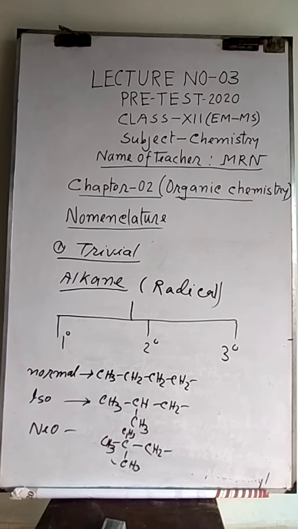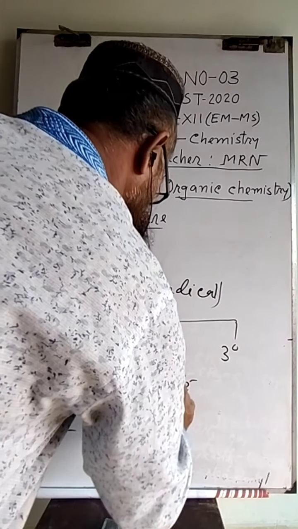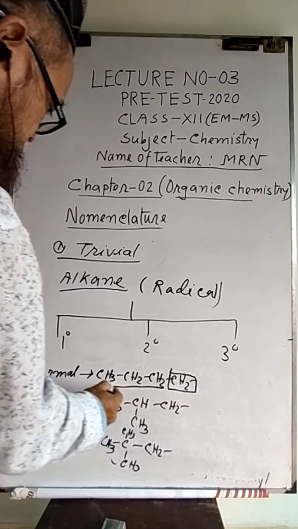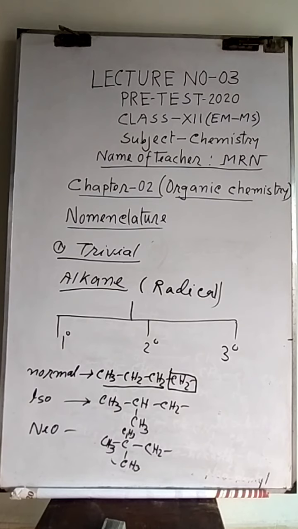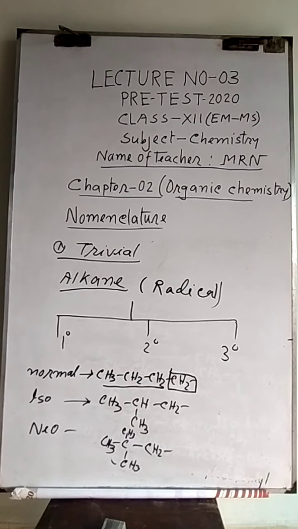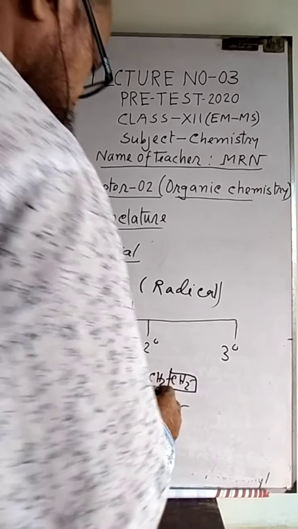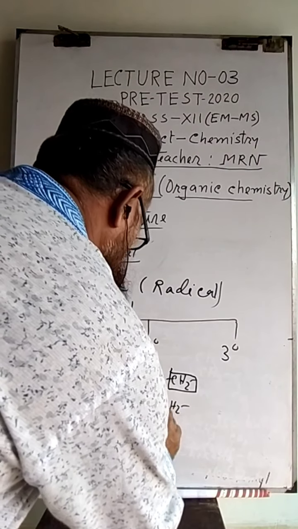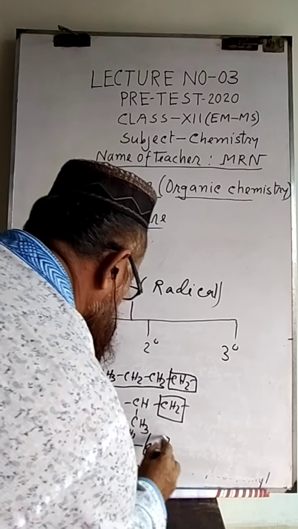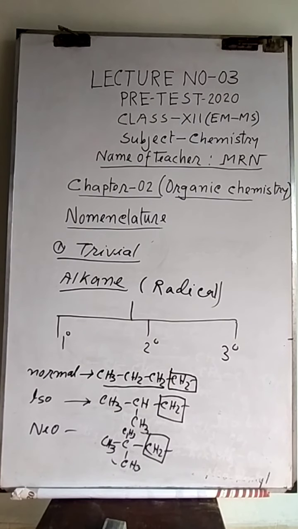They are primary radicals. Primary radicals depend on the following CH2. If CH2 is connected with only one alkyl, this one is called normal. When this CH2 is connected with one iso group, then this one is iso, and when it is connected with neo, then we get neo.